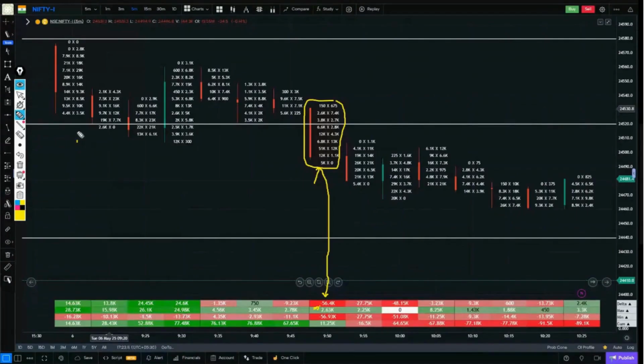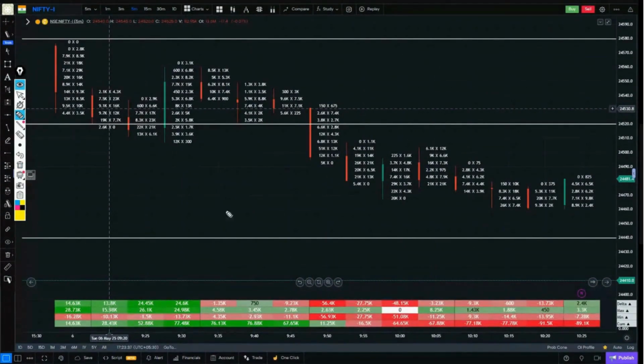Because just as there were more buyers here, if we apply the same formula to this candle, there were more sellers here. So we call this a negative delta. You can call it a negative delta or sellers because in this candle, there are more sellers, around 56,000 compared to buyers. Okay, now we have understood two things.